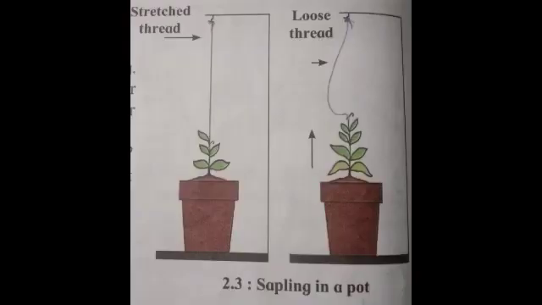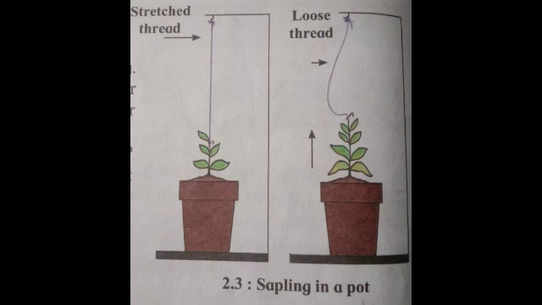In this image, take a potted sapling, tie a thread to the tip, keep the thread stretched and tie it to a peg or nail above the plant. What do you observe after 10 to 15 days? We will observe that the stretched thread becomes loose.